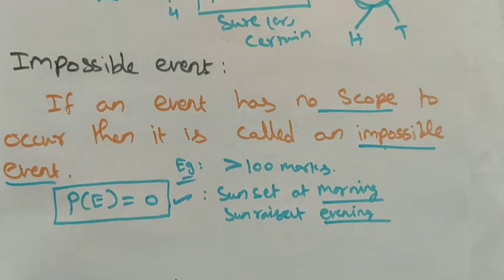We can see a lot of examples. A box contains oranges, but we want to get the event of an apple, which is not possible, right? These are the examples. An urn contains only red and blue balls, so what is the probability of getting a black ball? It is an impossible event. These are the examples of impossible events.